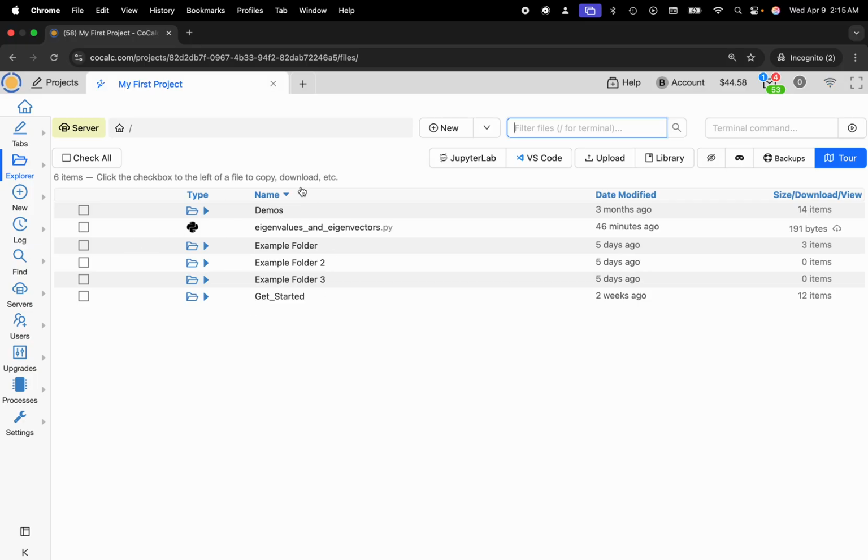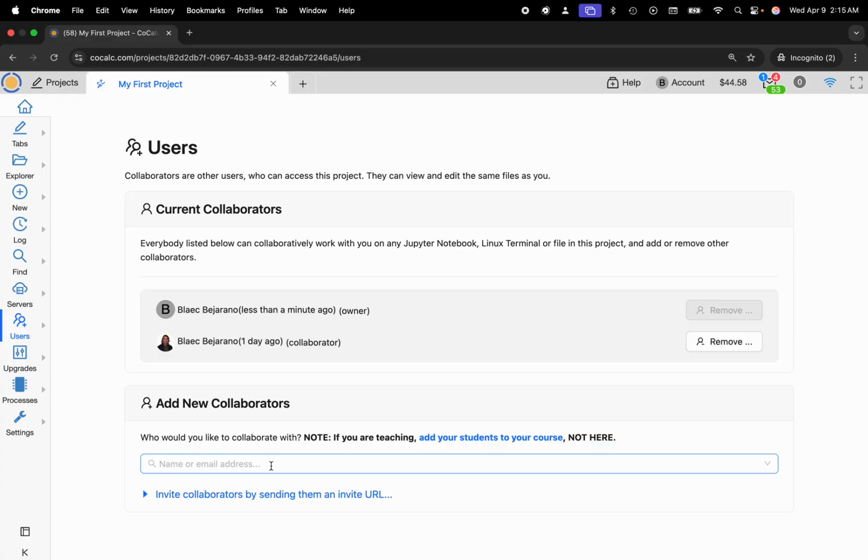And this is a shared file system. If you have a collaborator that you'd like to work with, you can head over to the user panel and add their email address. Then they'll be listed and have access to the shared workspace with you.